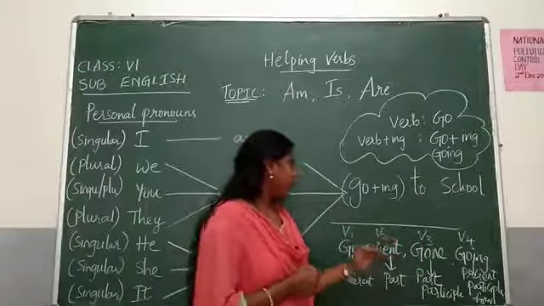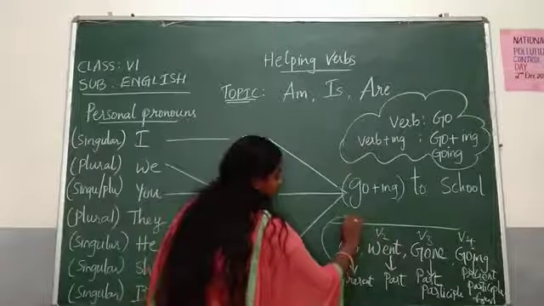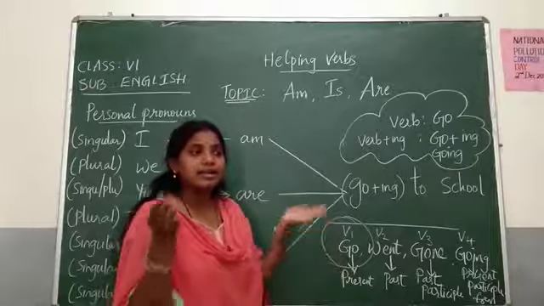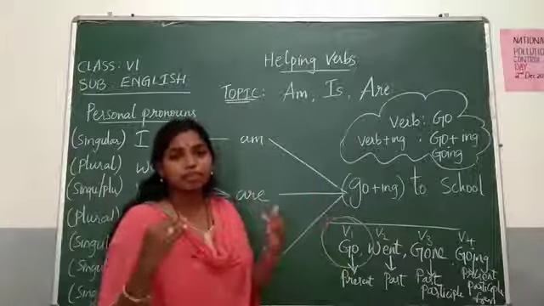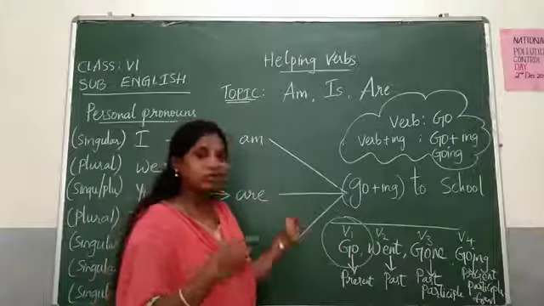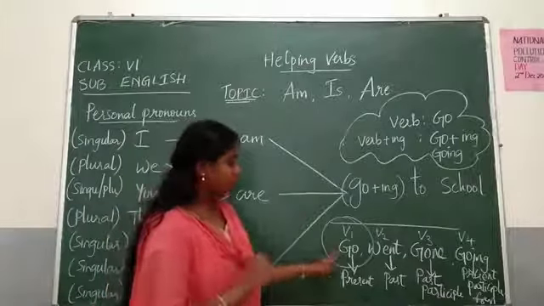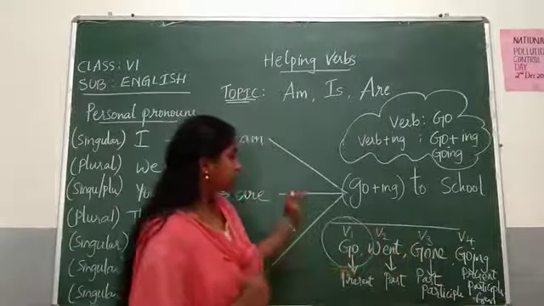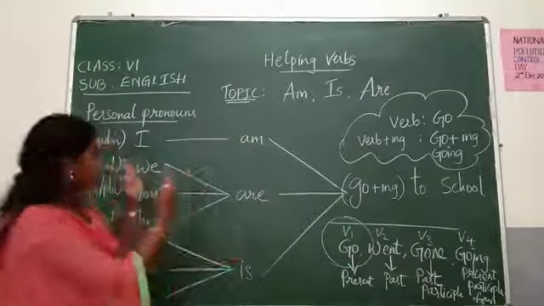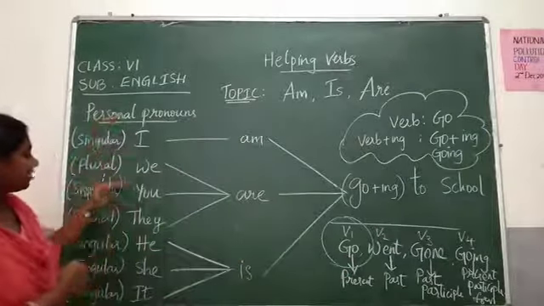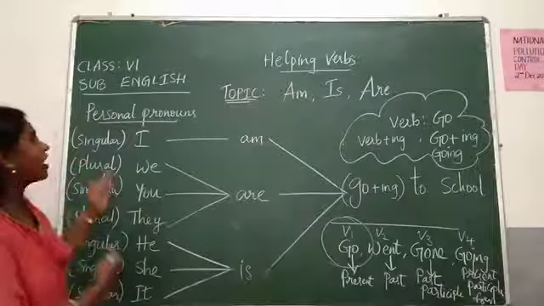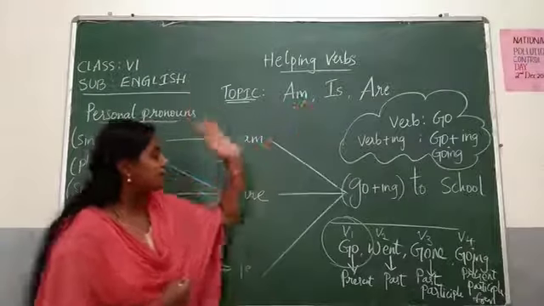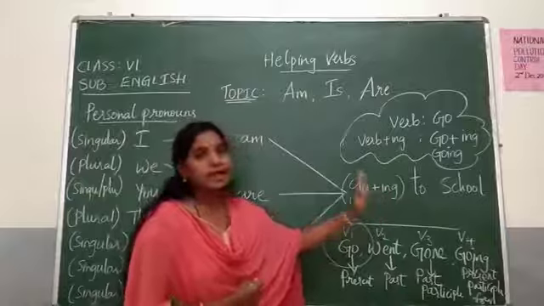Today let us take only the verb go, because no sentence is clearly understandable without using a verb. Here, as an example, I am taking this word go and I have written all the verb forms. Let us come back to the concept of personal pronouns: I, we, you, they, he, she, it. Now I want to frame sentences using these personal pronouns with the help of these helping verbs, with the main verb go in present participle form.